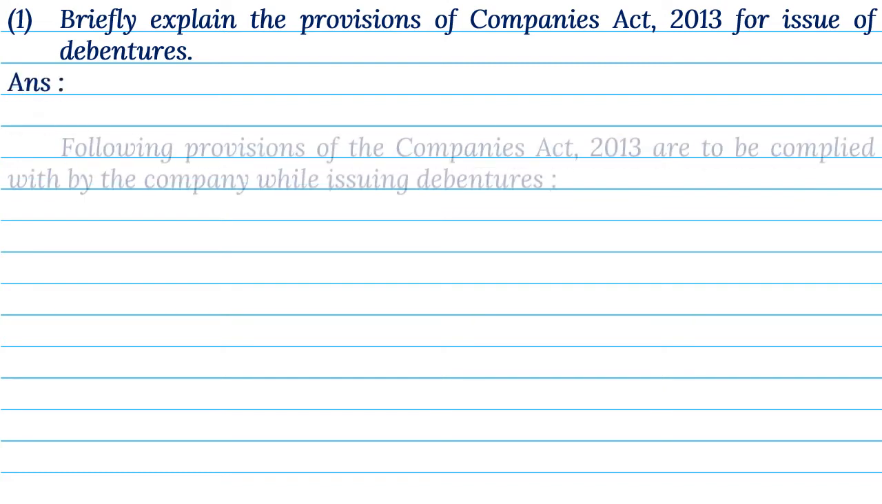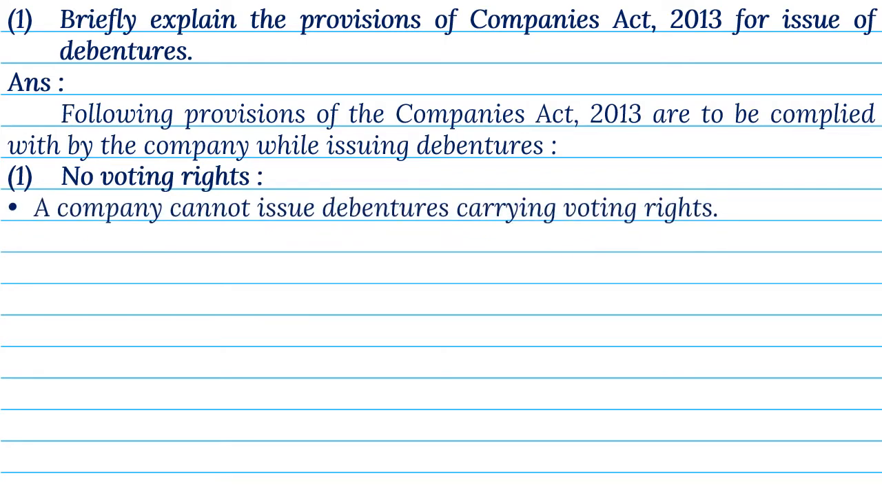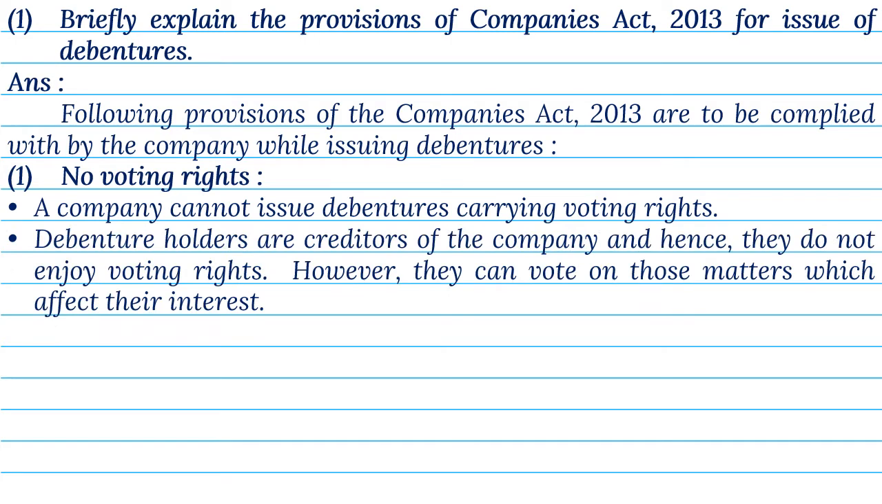Answer. Following provisions of the Companies Act 2013 are to be complied with by the company while issuing debentures. 1. No voting rights. A company cannot issue debentures carrying voting rights. Debenture holders are creditors of the company, and hence, they do not enjoy voting rights. However, they can vote on those matters which affect their interest.